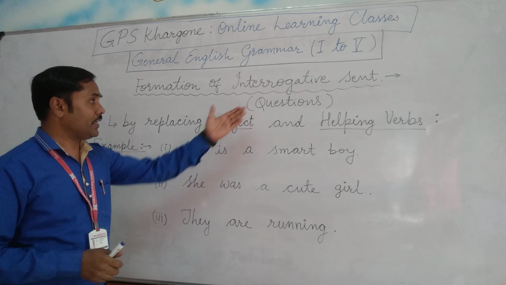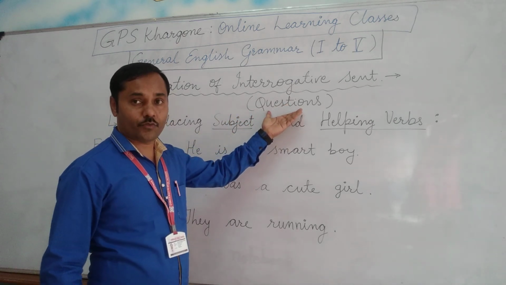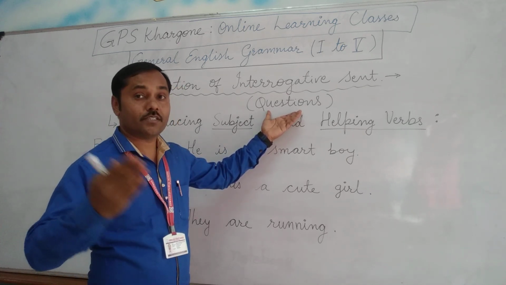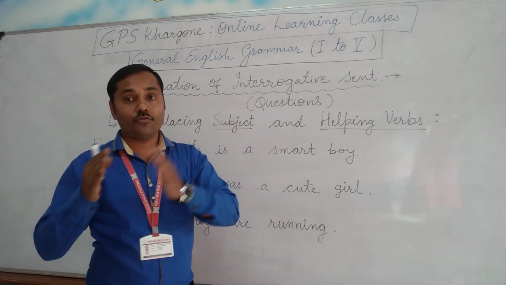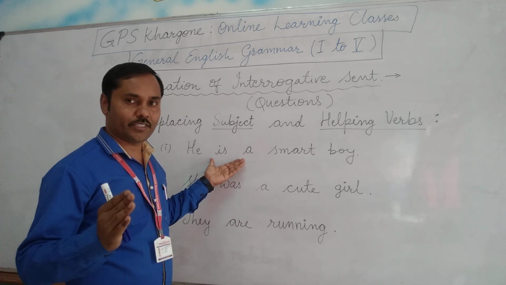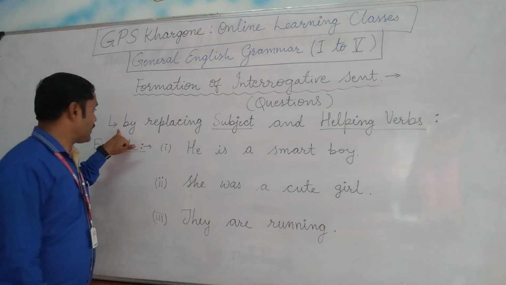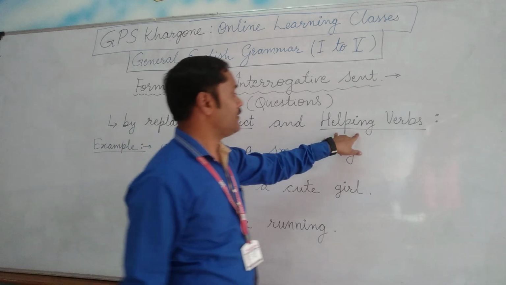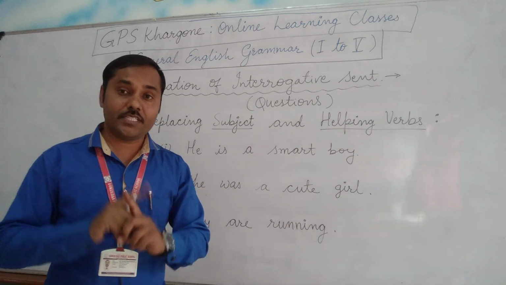Interrogative sentences, as we already learned, are question sentences which are helpful to ask questions of anybody. But how to form them from the given affirmative or positive sentence? One thing we can do is replace the subject and helping verbs. We can exchange their positions.